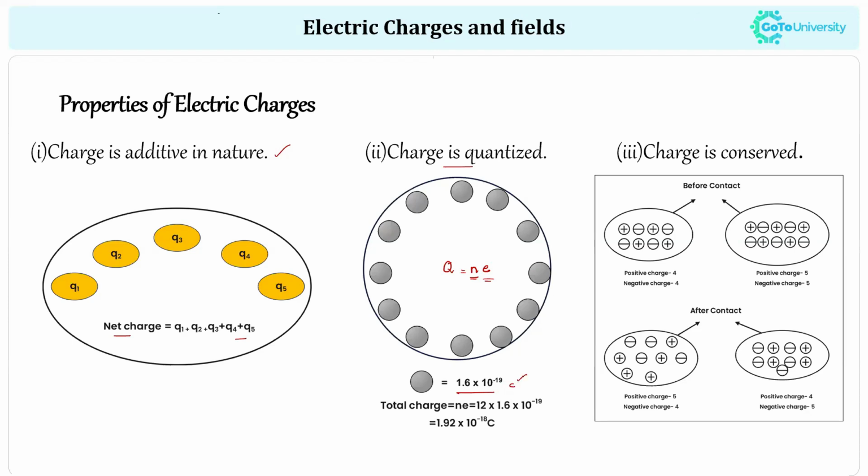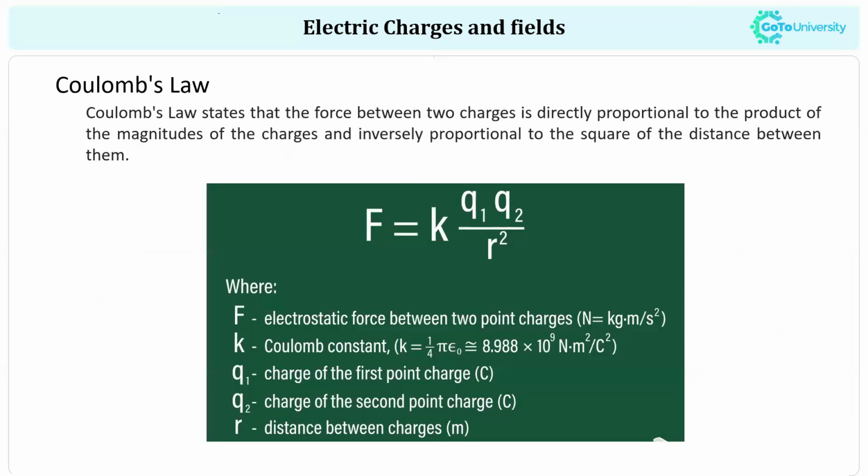The third property is that charge is conserved. When we say charge is conserved, the value of the total charge in a system remains constant before and after contact. These three properties are very important properties of an electric charge.